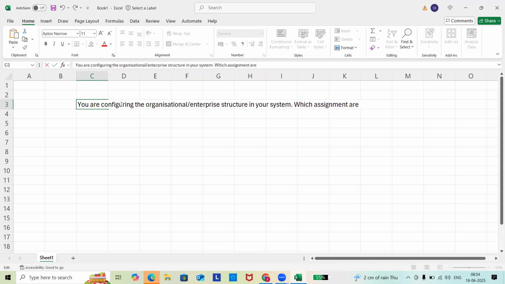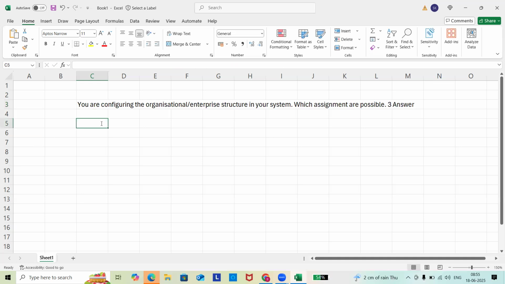Assign multiple plants to company code was already dictated. Okay, which assignments are possible? Three answers out of five should be correct. Now, assign multiple plants to one company code. Write down this: assign multiple plants to one company code.